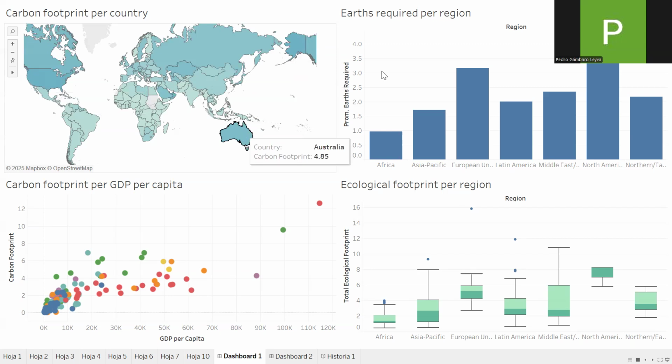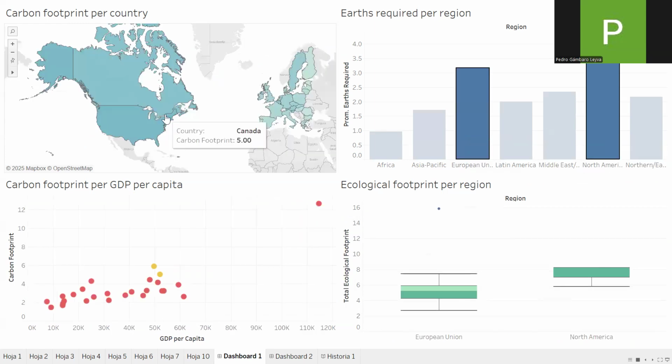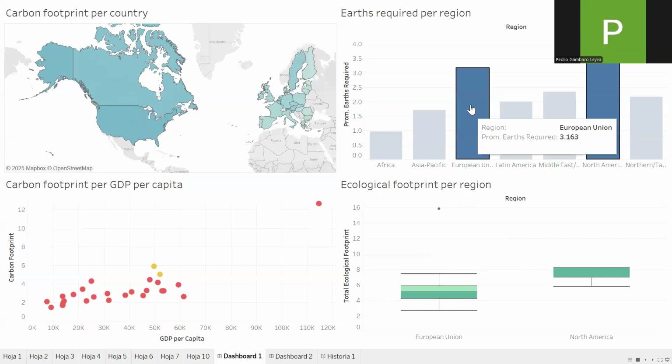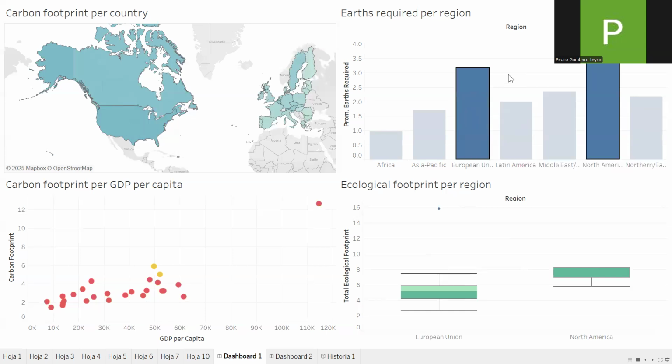In order for us to live on this Earth with the carbon footprints that they are producing, we can see that countries such as the ones I mentioned generate a lot of carbon. We would need 3 Earths for the carbon that the European Union produces and 4.26 for the ones of North America. This is a huge number.